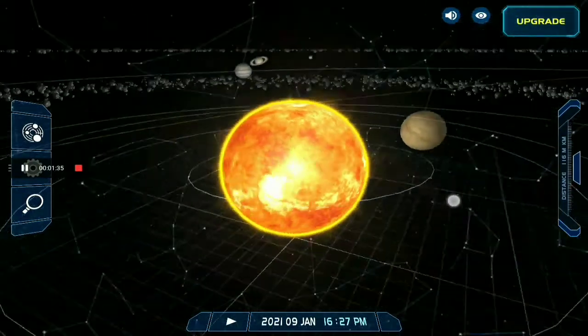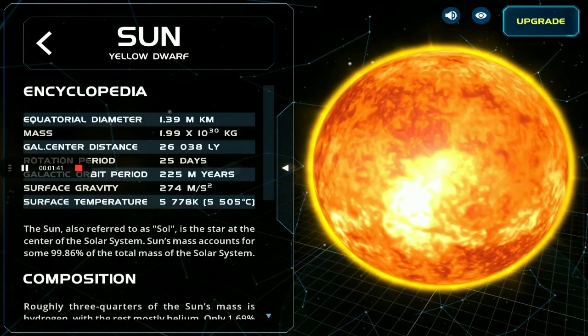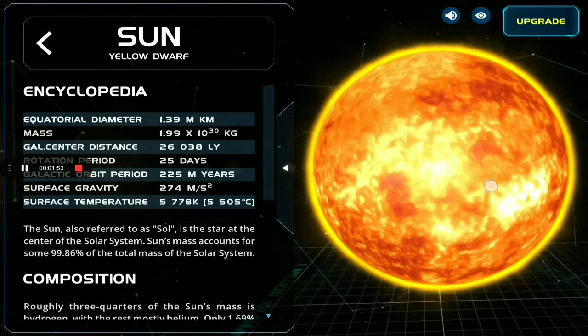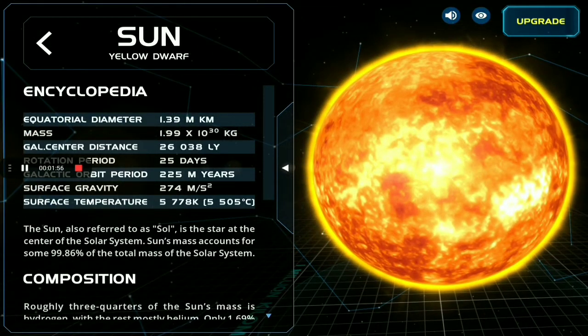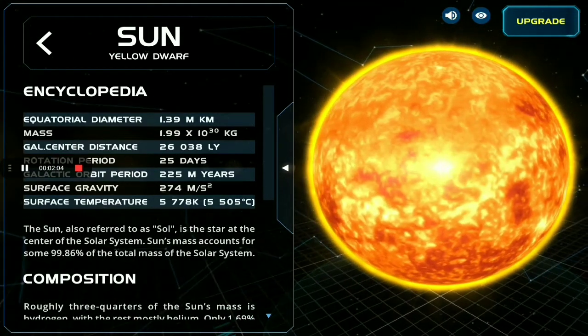And now let us talk about the Sun. Now we will explore the Sun and see what it is. The equatorial diameter of the Sun is 1.339 million kilometers, and the mass of the Sun is 1.99 into 10 raised to 30 kg. Galaxy center distance is 26,038 light years, and rotation period is 25 days, and galactic orbit period is 225 million years.